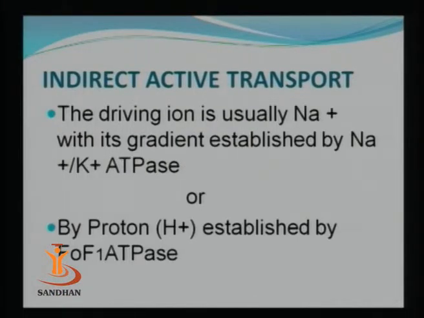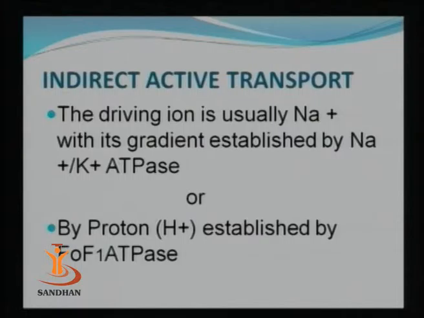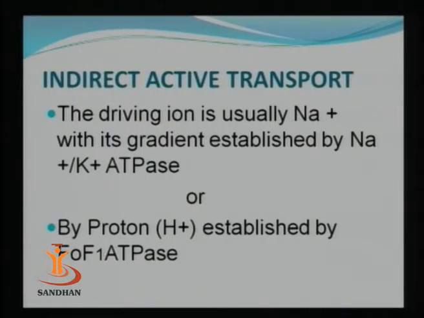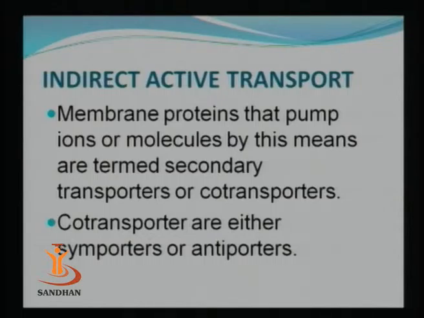The indirect active transport is actually carried out by the formation of ion gradients, and these ion gradients can be a sodium gradient, which is formed by the sodium potassium ATPases, or it can be a proton gradient, which is actually established by FO-F1 ATPase complexes. Now here the ion gradient that is formed will ultimately result in the transport of molecules across the cytoplasmic membrane.